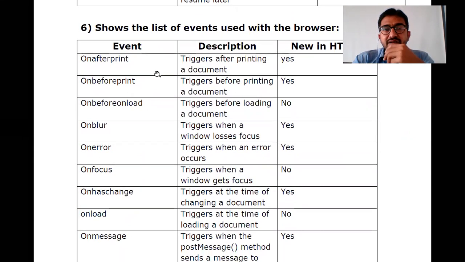In the browser, there are onafterprint and onbeforeprint. When you are pressing Control P for printing any page, what to do after print and before print? What type of action? Like any message: before print, the printing is under process; after print, printed successfully, take the papers. When these events are done, what type of reactions has to happen?